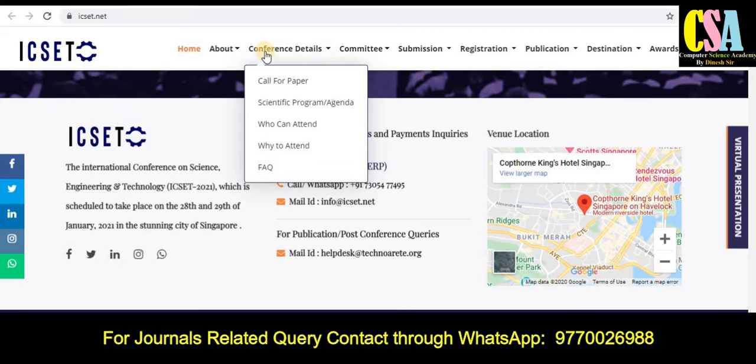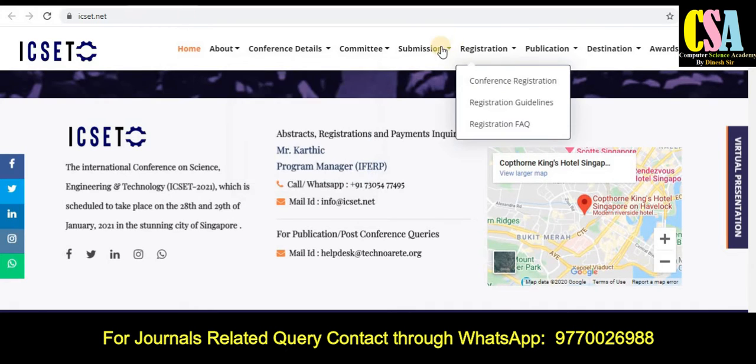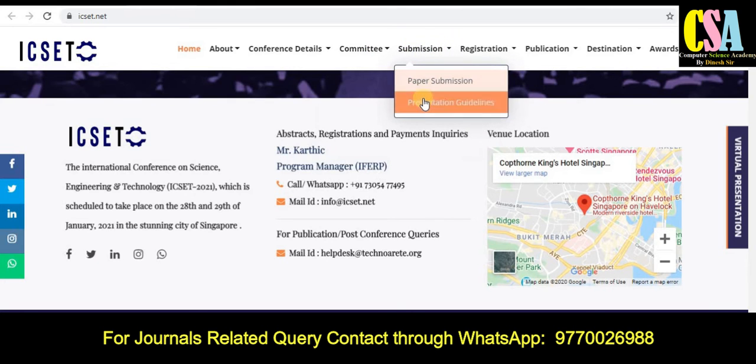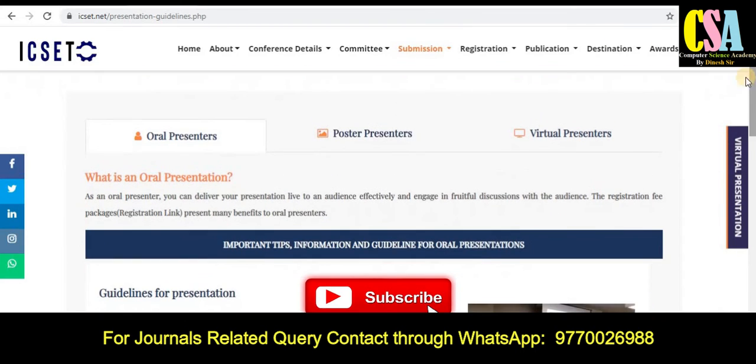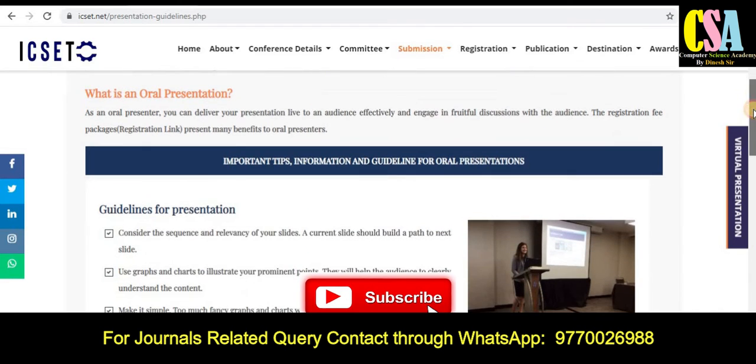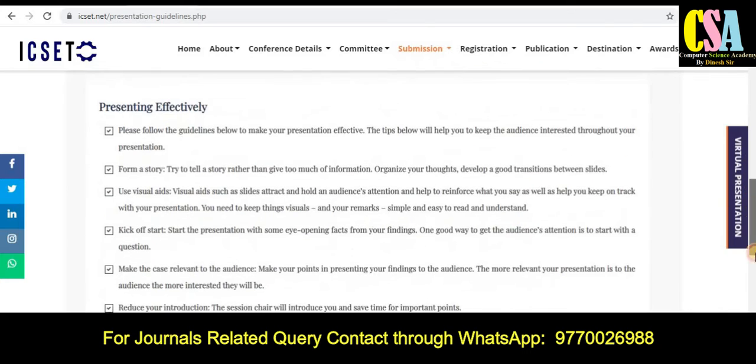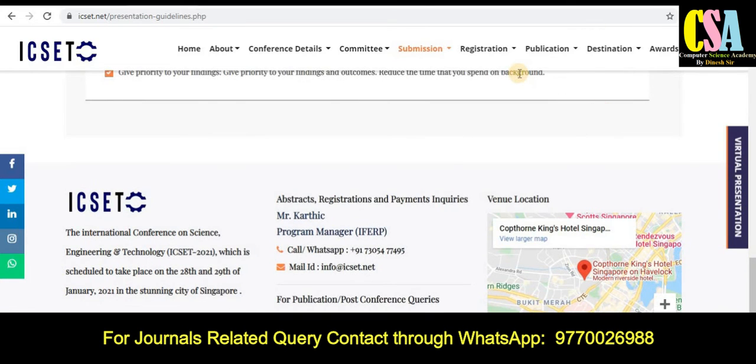For conference details, you can see the panels given here: call for papers, scientific program agenda, what the agenda of this conference is, registration, and submission guidelines, on how to prepare our research article according to the research paper or presentation. Then there are oral presentation, poster presentation, and virtual presentation. All three categories are given here, so choose whichever suits you. Explore this section very carefully.